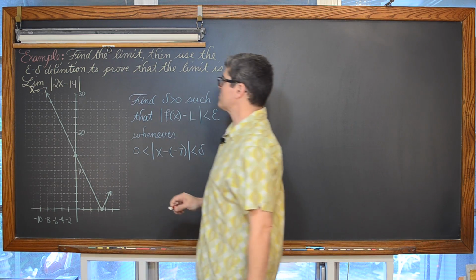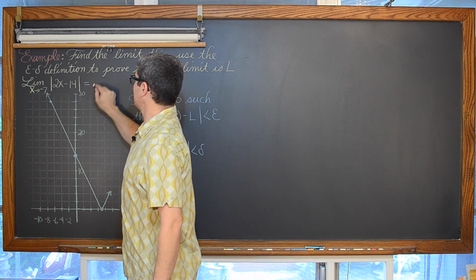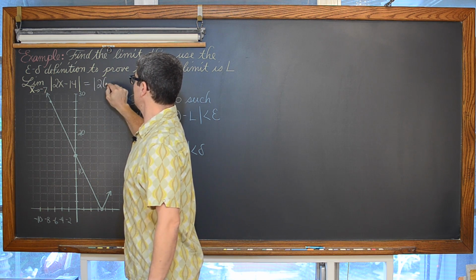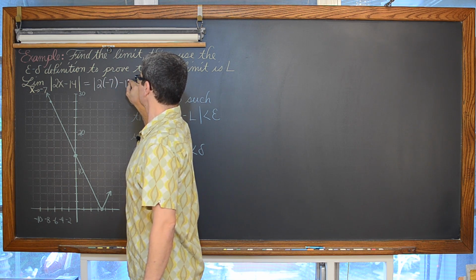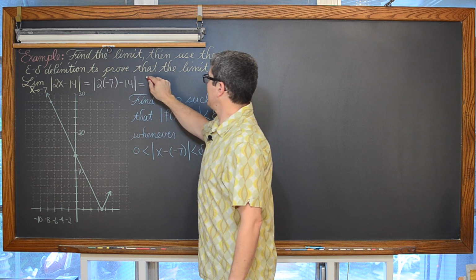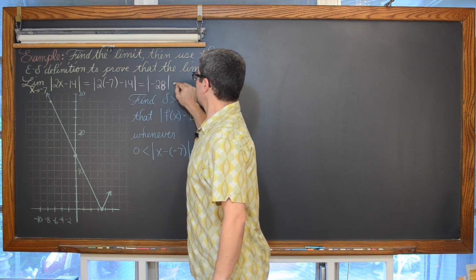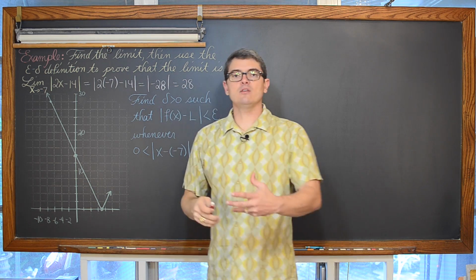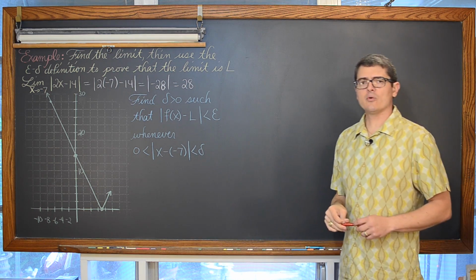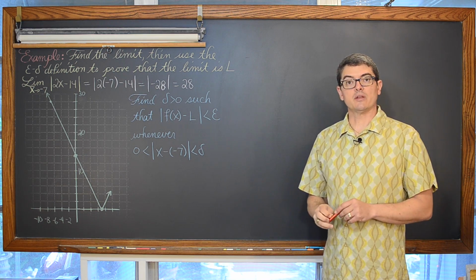We're going to let x approach -7, and that means that we're looking at the absolute value of 2 times -7 minus 14. That is going to be the absolute value of -28, which of course we know is equal to 28, because the absolute value function tells you how far a number is away from 0 on the number line, even though we just always say it gets rid of the negative.